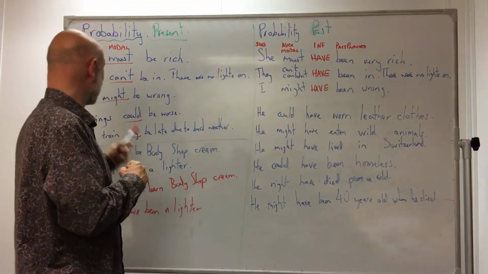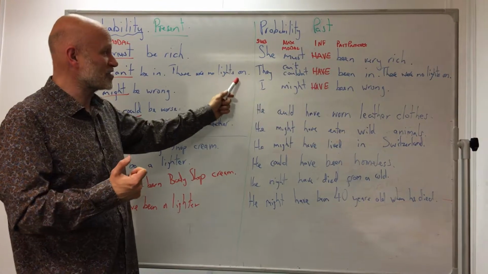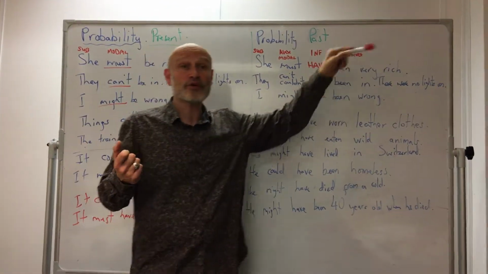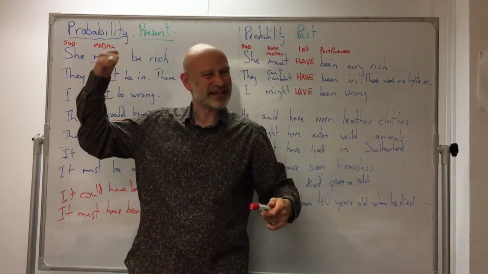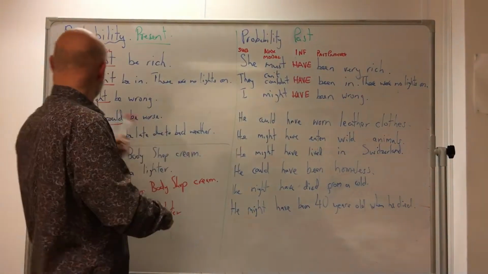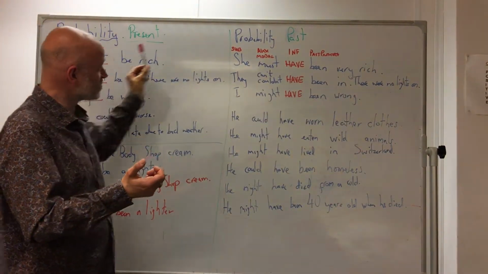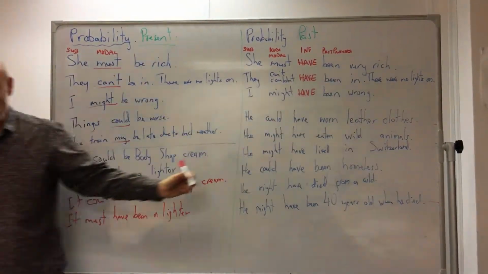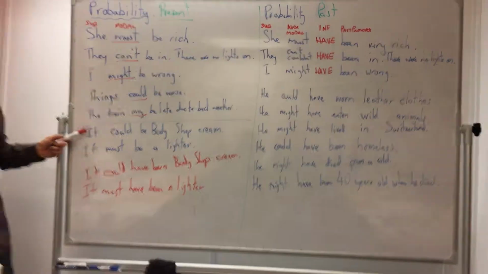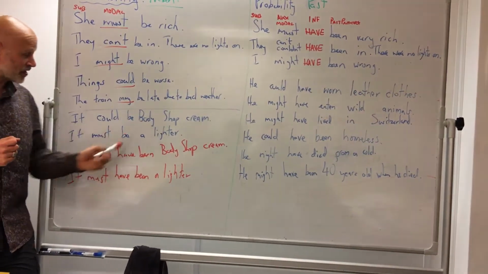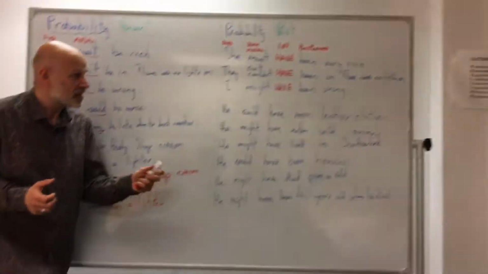We saw her yesterday. They can't be in, there are no lights on. They can't have been in, or they couldn't have been in. There were no lights on. Do you remember that yesterday night when we were banging on their door? I might be wrong, I might have been wrong. This is how to put present possibility into the past. We did it here with these sentences. It could be Body Shop cream, it could have been Body Shop cream. It must be a lighter, it must have been a lighter.